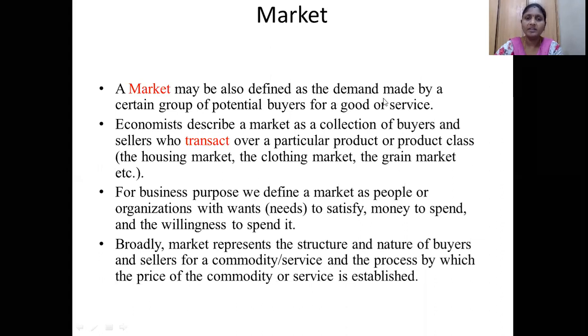This can also be defined as the demand made by a certain group of potential buyers for a good or service. Generally, for satisfying our wants, we make demand for certain products. So the demand made by the potential buyers for a good or service is also called a market. We have defined the market in various aspects.